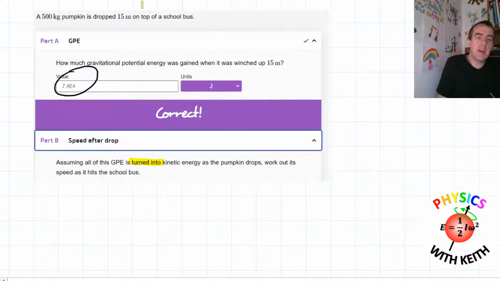It says work out the speed as it hits the school bus. What on earth is this question about? A pumpkin being dropped on? Oh, okay.